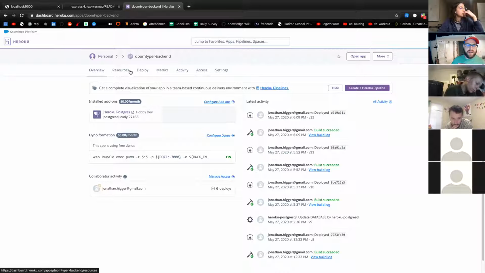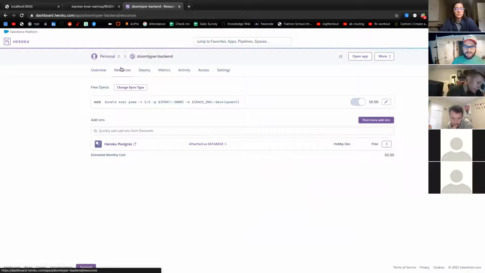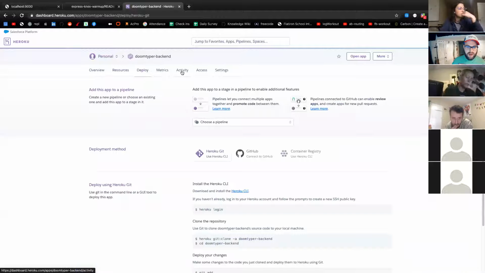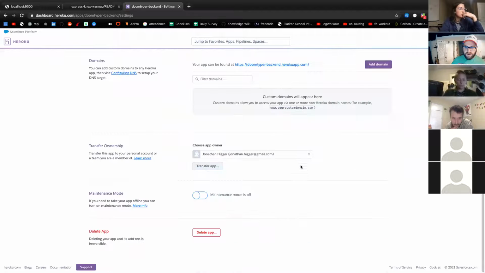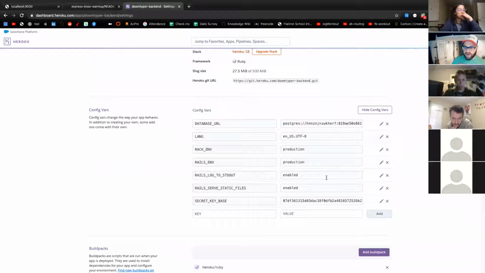So I can go in here and look at my resources, maybe deploy, access settings, reveal config variables, and don't look at those for very long. But the point is that these are where I can define these environment variables. And now there's nowhere on GitHub that has access to this. It's on Heroku, not on GitHub. So if you look at my GitHub, you don't actually know what my environment variables are. You just know that I'm using environment variables.